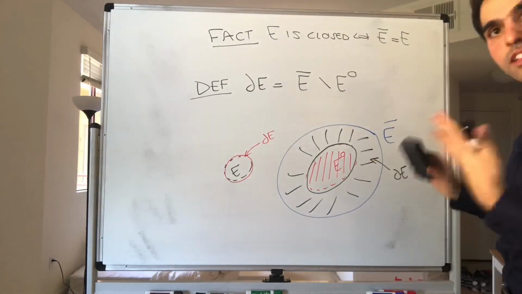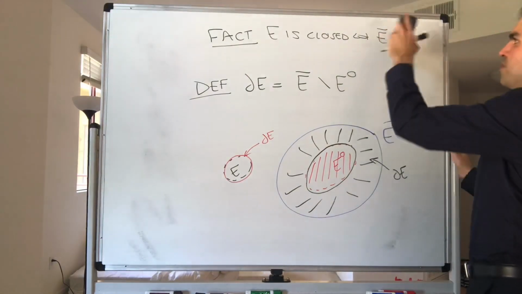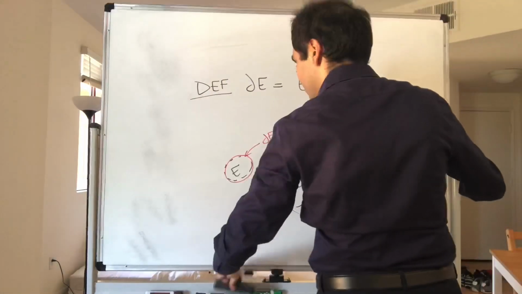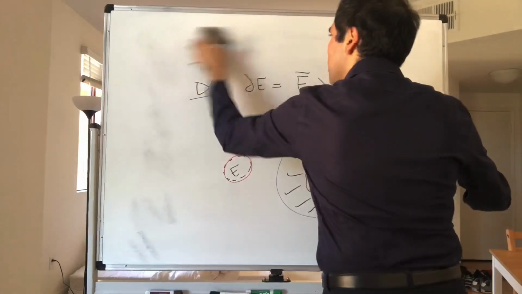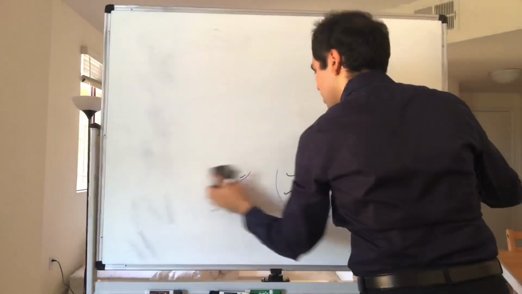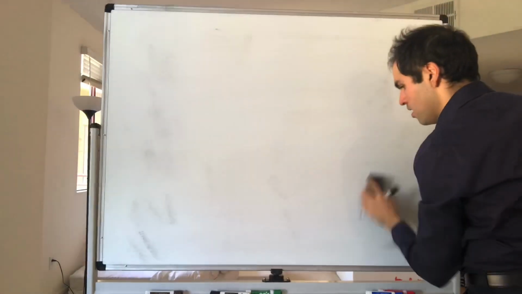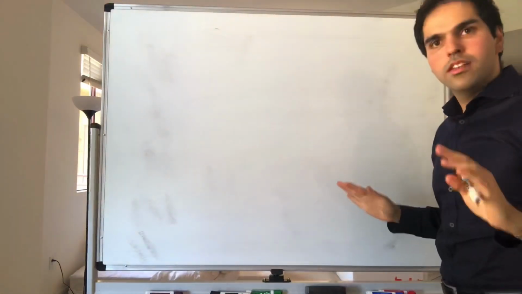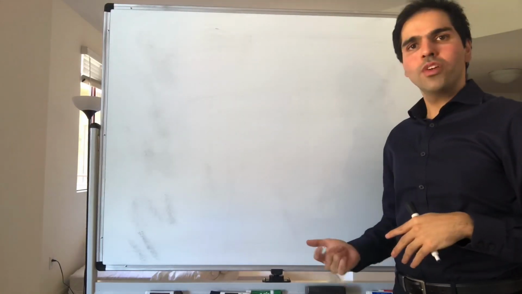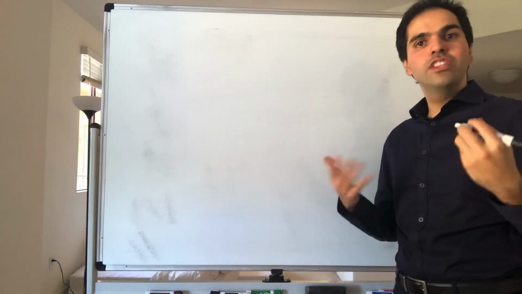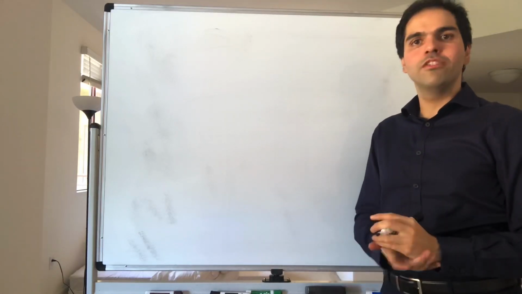Alright, so for instance, let's calculate the boundaries of some sets. Last but not least, why is this closure so important? It's because it allows us to define the concept of a boundary of a set.